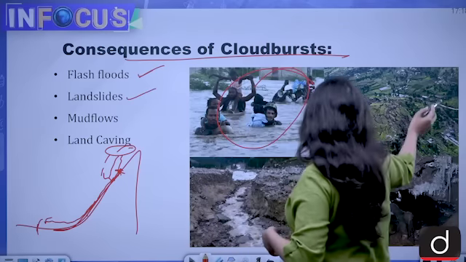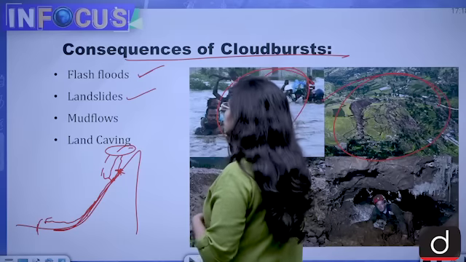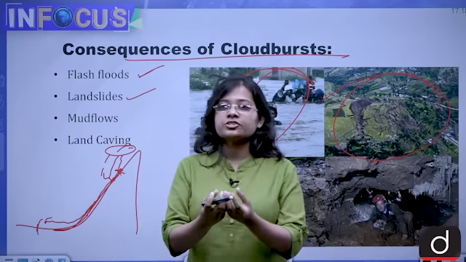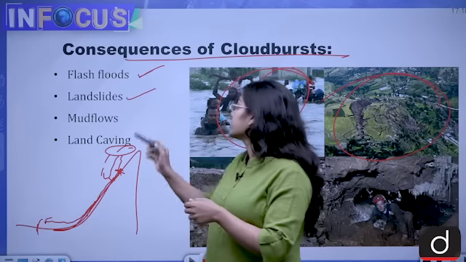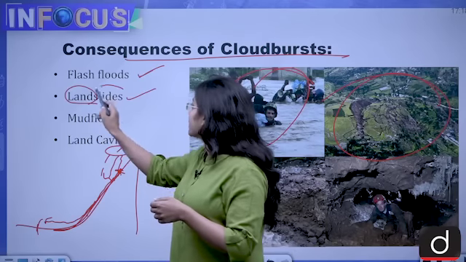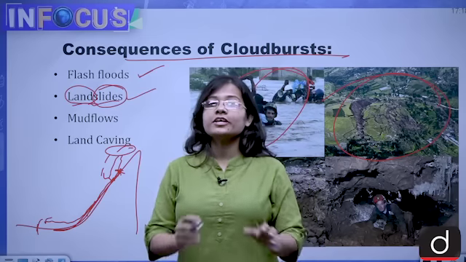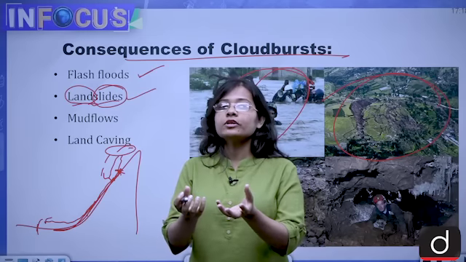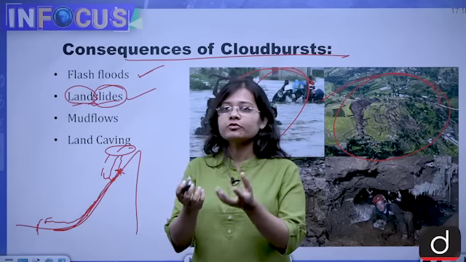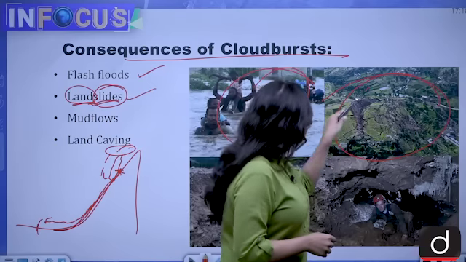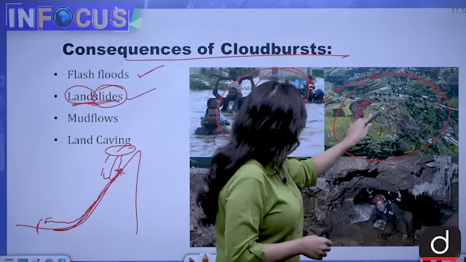Then come the landslides. Landslides happen because of the cloudburst, because of such heavy precipitation within the cloudburst, the land slides down. Even if you look at the words properly, many times you will be able to understand the meaning of the word. So the land slides down. You see this picture, the land is sliding down.